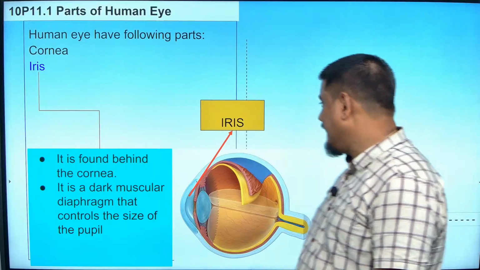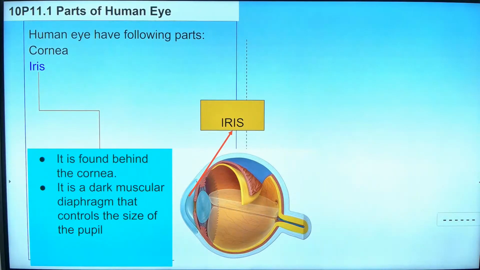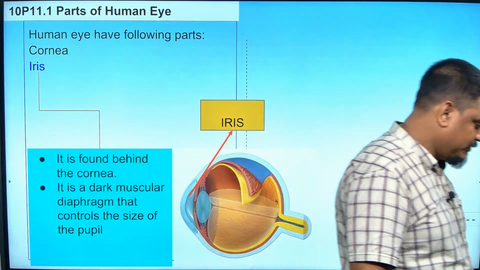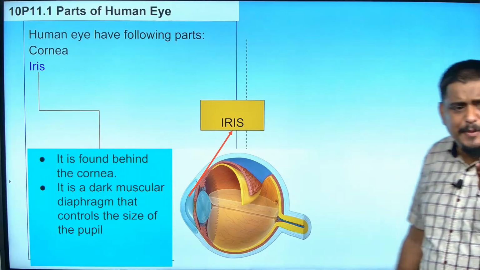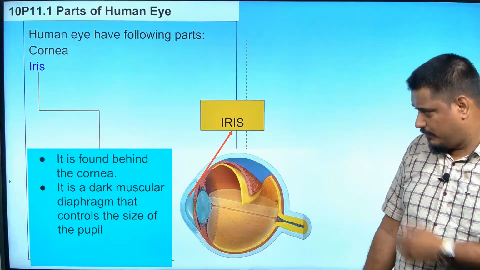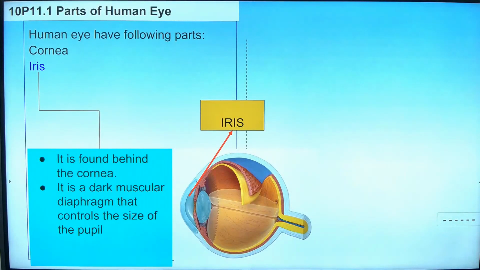Next we will talk about iris. After talking about cornea, let me talk next about iris. So give the heading as iris. Just behind the cornea we have the iris. So the first point to write about iris is: it is found behind the cornea.